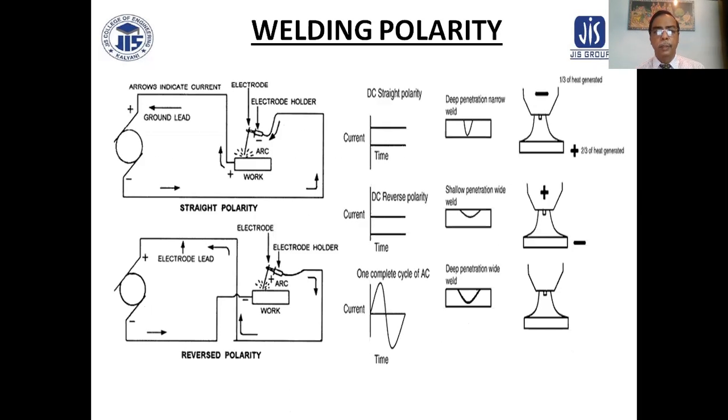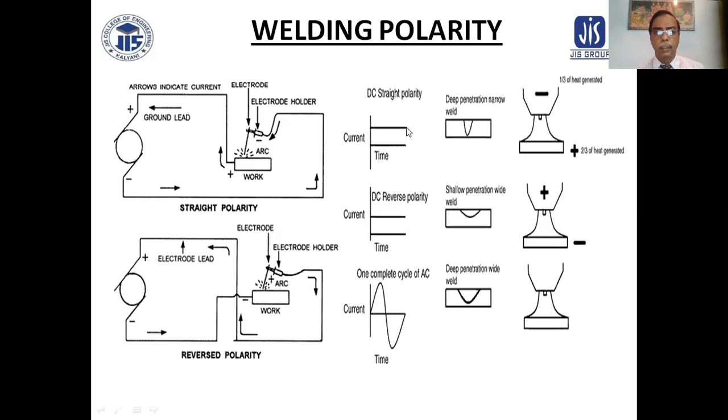Welding polarity has a significant effect on the welding characteristics. This is straight polarity. This is the power source; the electrode is negative and the workpiece is positive.